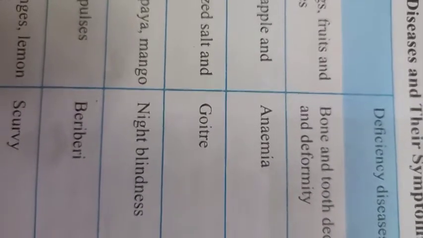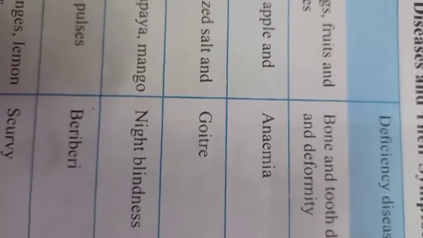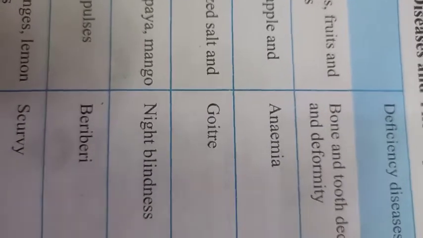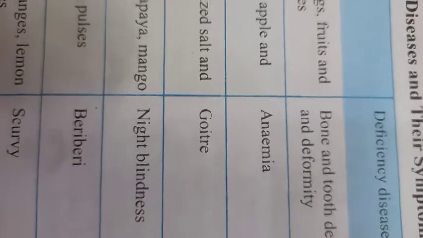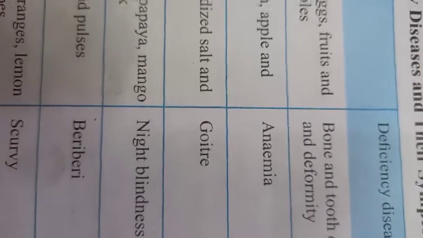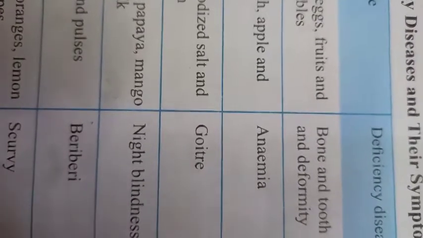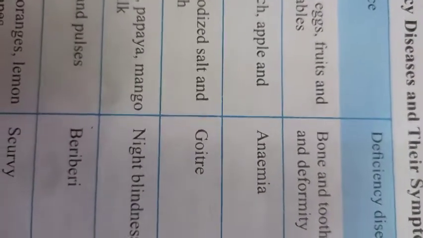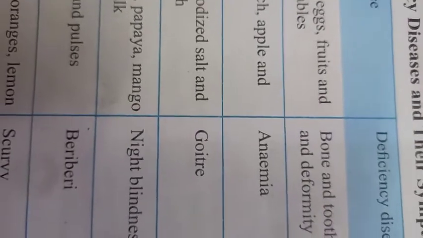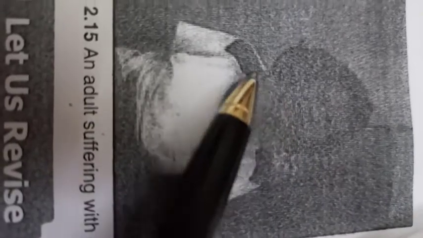The symptom of goiter I can show you through the picture which is given in your book. Actually I have this photocopy of the book. So here you can see a swollen neck.